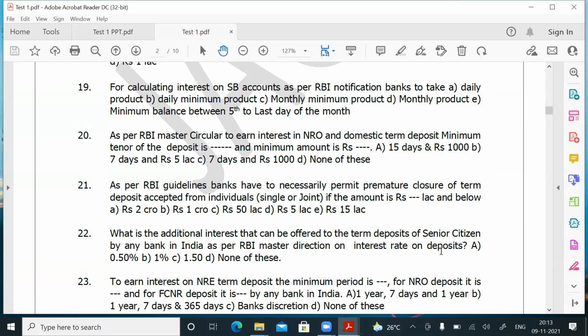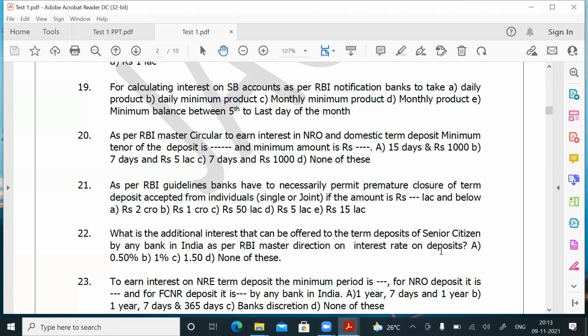And there are certain conditions in Canara Bank. What is that condition? The deposit should be less than 2 crores and the period should be 180 days and above. Senior citizens will get an additional 0.50% over the general public, provided the deposit is for 180 days and above and less than 2 crores. If the deposit is more than 2 crores, or less than 180 days, Canara Bank in the circular is not permitting.